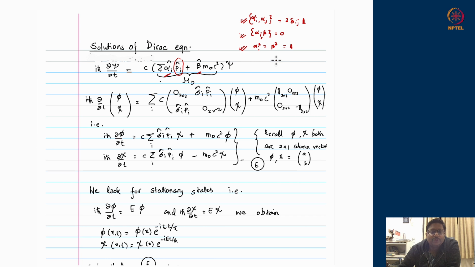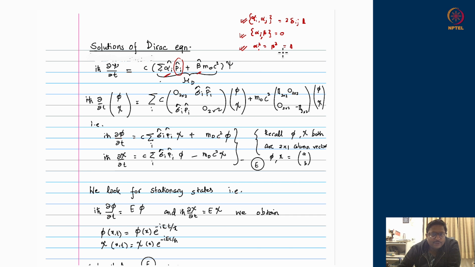And then we also realized that this can only be achieved by even dimensional matrices. It can either be 2 cross 2, 4 cross 4, 6 cross 6 or 8 cross 8 and so on. Odd dimensional matrices cannot satisfy these three conditions. So the lowest possibility is 2 cross 2.